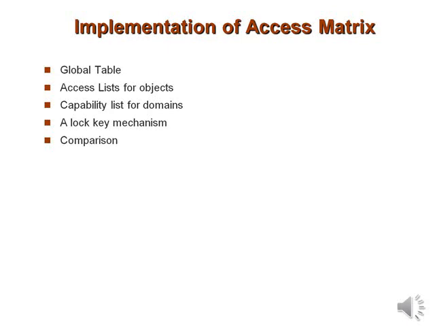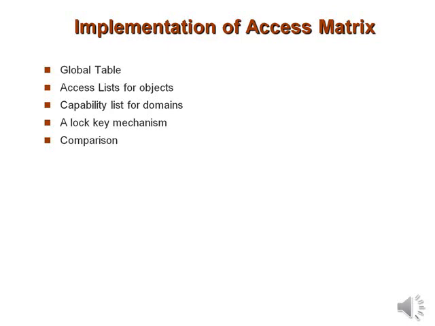This approach can be extended easily to define a list plus a default set of access rights. For example, when an operation M on an object Oj is attempted in domain Di, we search the access list of object Oj looking for an entry Di, Rk with M belonging to Rk.